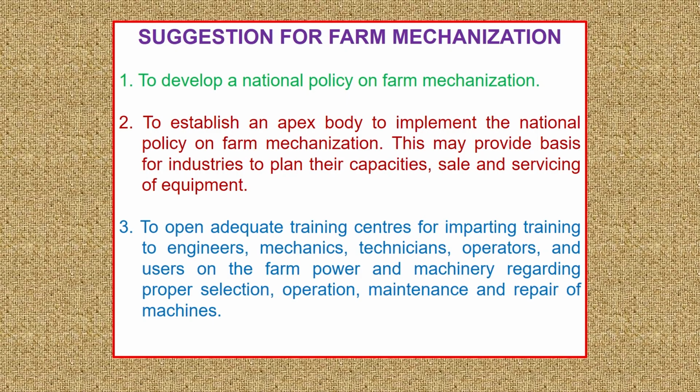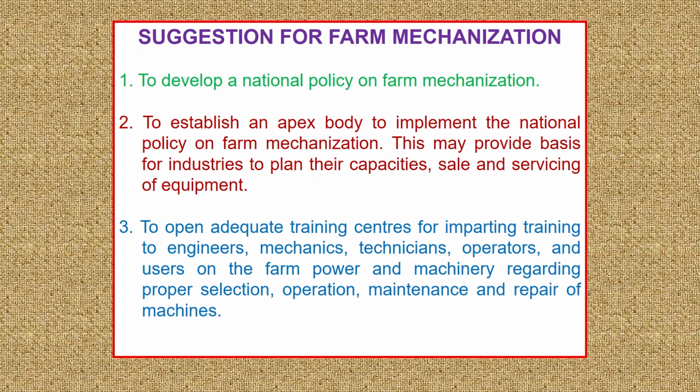So there are some suggestions for farm mechanization. The suggestions are to develop a national policy on farm mechanization. There is a need for a national policy formation that encourages farm mechanization activities in rural areas.